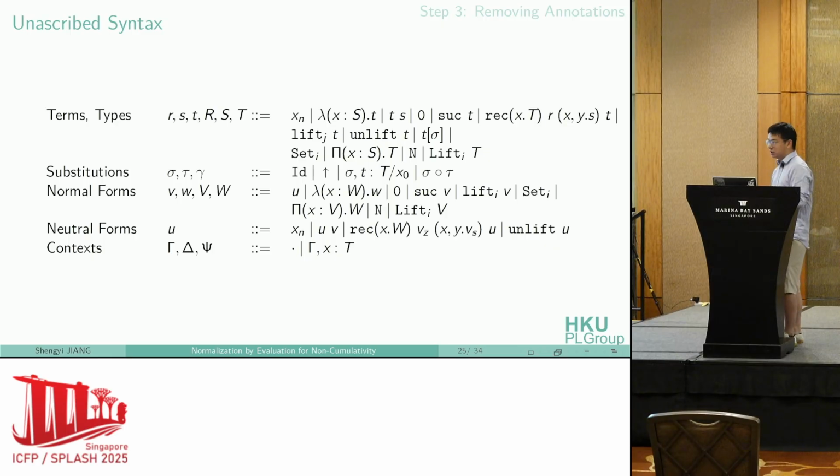In the last step, we show that these annotations are actually not necessary, because in our daily programming with Agda and Lean, which also adopt a non-cumulative universe hierarchy, we don't really write these annotations, and the type checker or conversion checker operates just fine. We show that indeed we don't need these universe annotations for this system, and we have this clean syntax again. It is basically the same as the previous syntax, only differing in that we have no more universe level annotations.